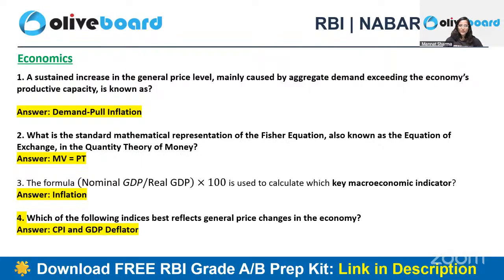Then which of the following indices best reflects general price changes in the economy? General price changes कौन देखता है? CPI and GDP deflator. GDP deflator तो यही हो गया nominal upon real GDP into 100. Again very easy questions, right? Next slide please. काफी easy questions थे, doable थे. अगर थोड़ा बहुत भी you have studied, तो it will become very easy for you, है ना? Right?